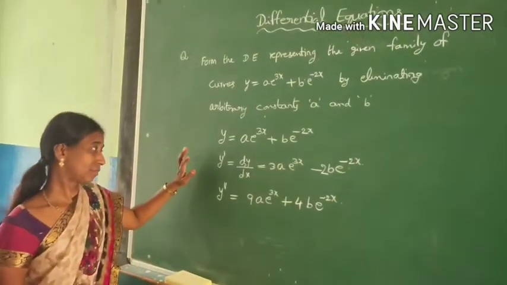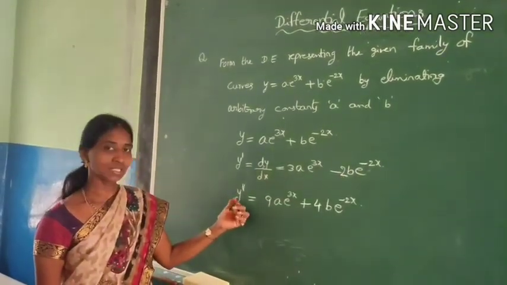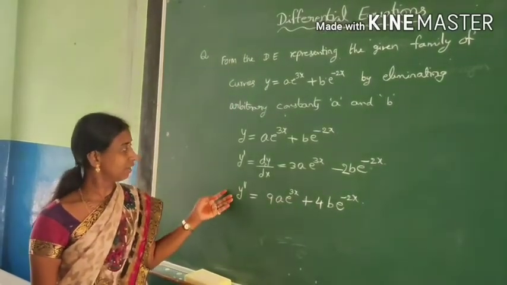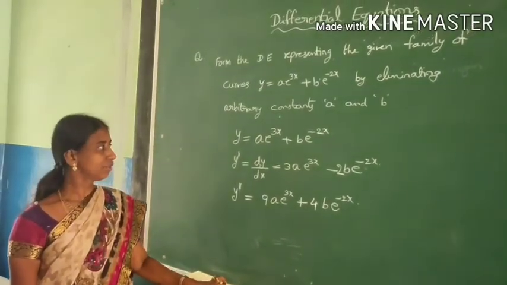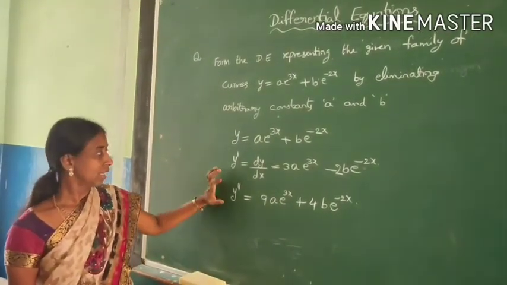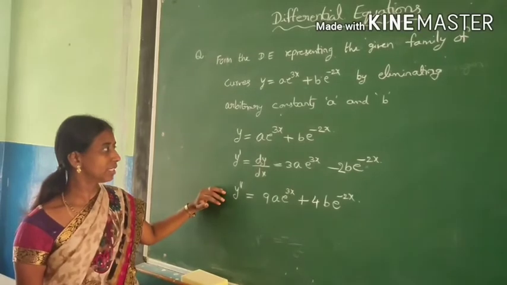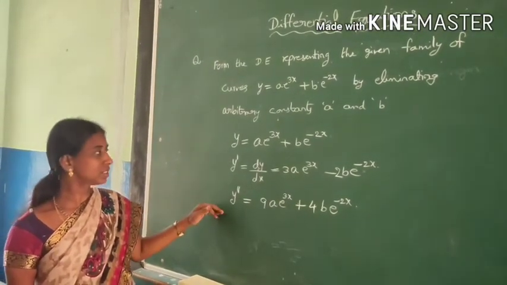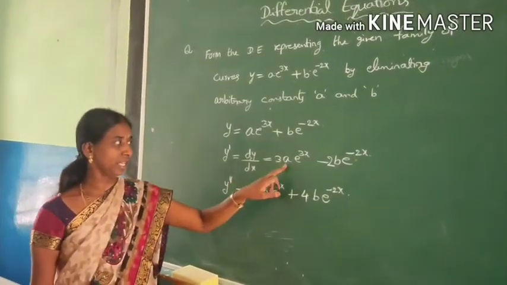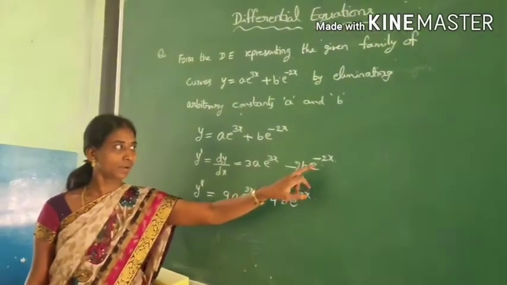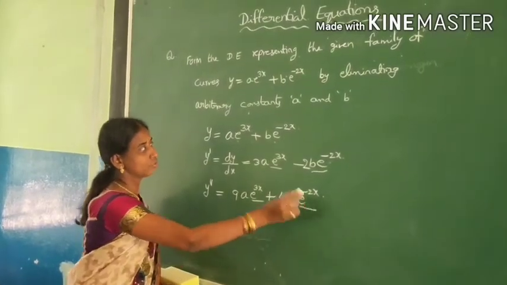If you observe, in the first derivative, a and b are left over. In the second derivative also, a and b are left over. Even though we have done the derivative 2 times, these a and b are not eliminated. So what shall we do? You can eliminate a and b in any case, in any form. Observe this y dash, y double dash. Can you form any link between these 3 to eliminate a and b? Let us see. Here y dash, you have 3a e power 3x minus 2b e power minus 2x. All these terms are same, just they are differing in coefficients.